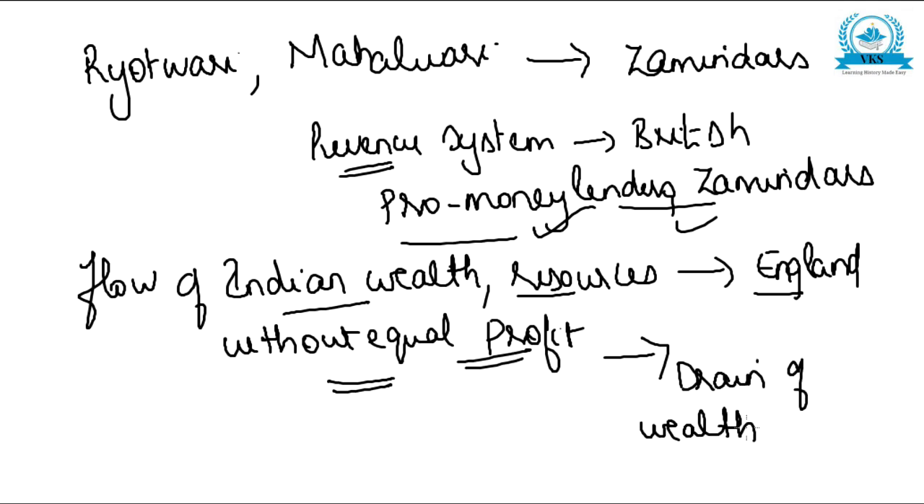So India's wealth and resources were flowing to England without getting equal material and economic profit. This was called the drain of wealth. I hope the point is very clear. A lot of wealth flowed to England. How did this flow of wealth happen? It happened in different forms.